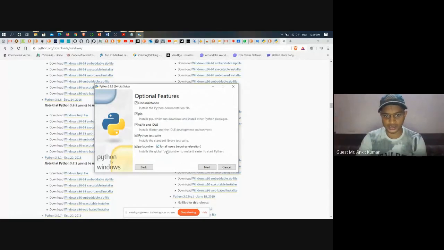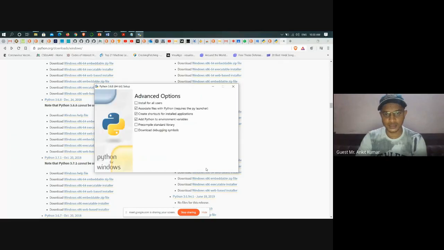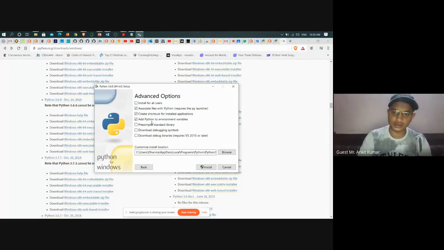Everything here is all right. If you want to install for all the users, click this one. Otherwise, uncheck this one. Okay, it's up to you for this one. You have to click next, and here you see install for all users or some of them. This gives you the option. The most important part after adding it to the environment is making sure that you are installing it directly into the C folder.